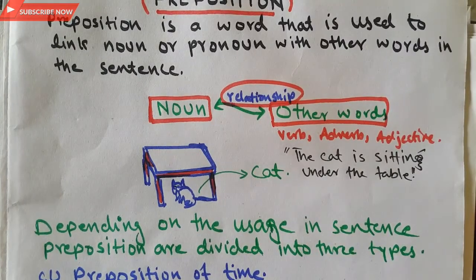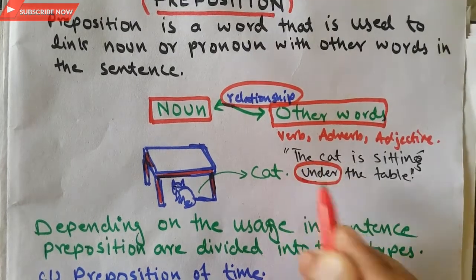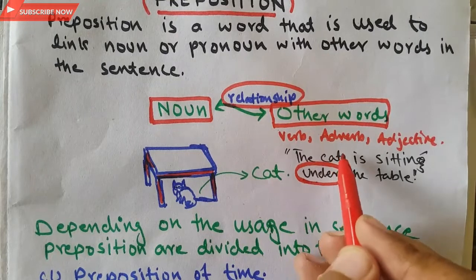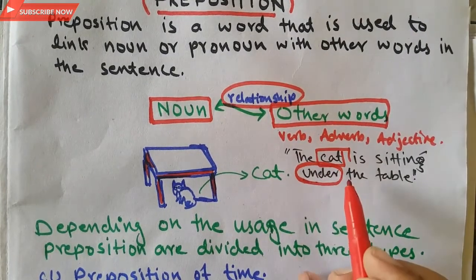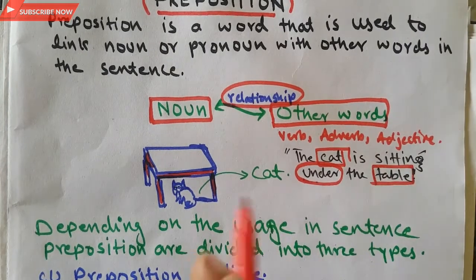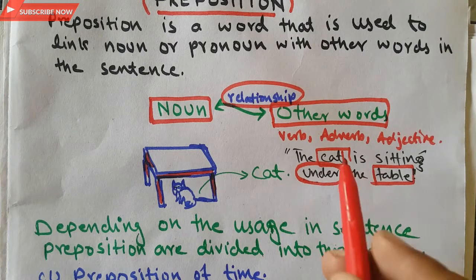So here the word under is known as a preposition, and it links the noun, which is cat, with the table, which is also the name of a thing. So it relates a noun with a noun.